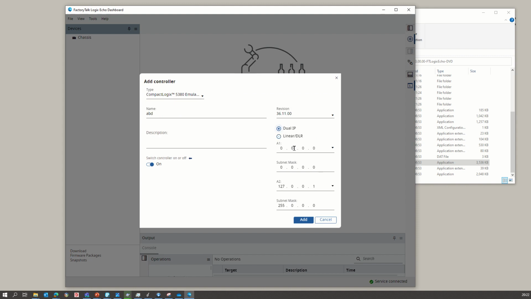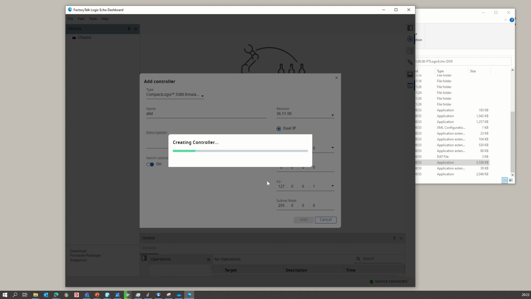If you have a dual IP address, you can configure it. This one is the default IP address, 127.0.0.1, which is the basic IP address we will use for the configuration. So click it and it will create the controller.